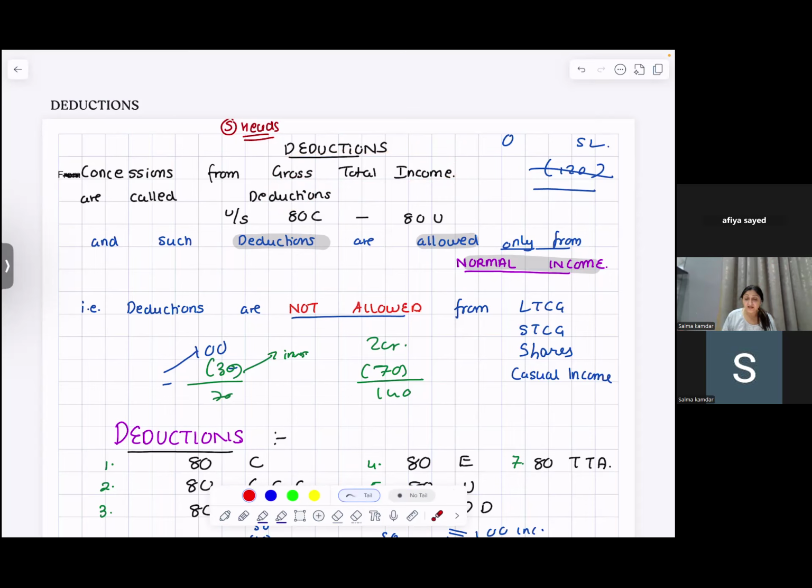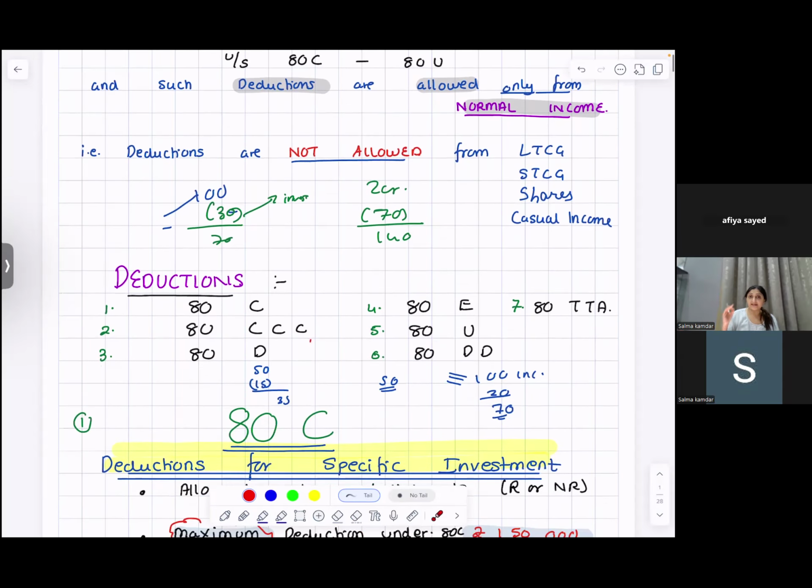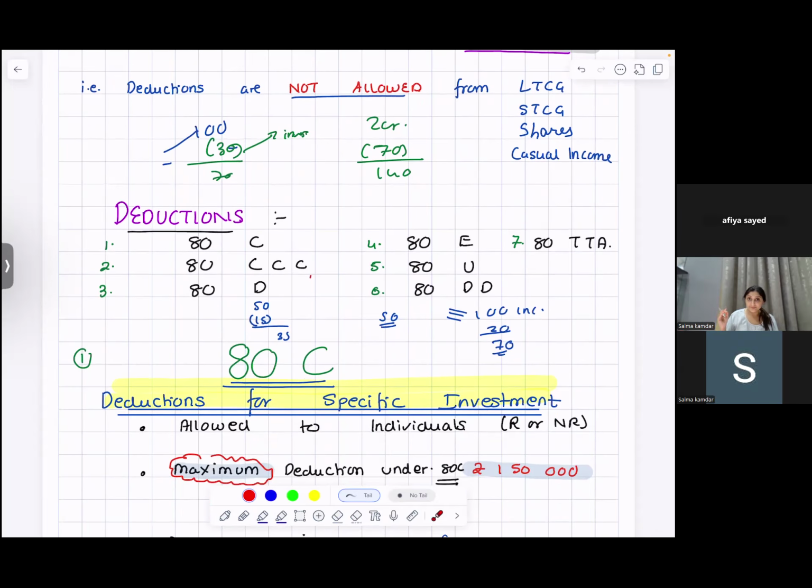And these deductions are under section 80C to 80U. We call it 80C to 80U. Now, one thing to note over here is that these deductions are only allowed from normal income. That means you do not get deductions for long-term capital gain, short-term capital gain, shares, casual income. You will not get deductions for these things. Your deductions are only allowed for normal income from 80C to 80U.